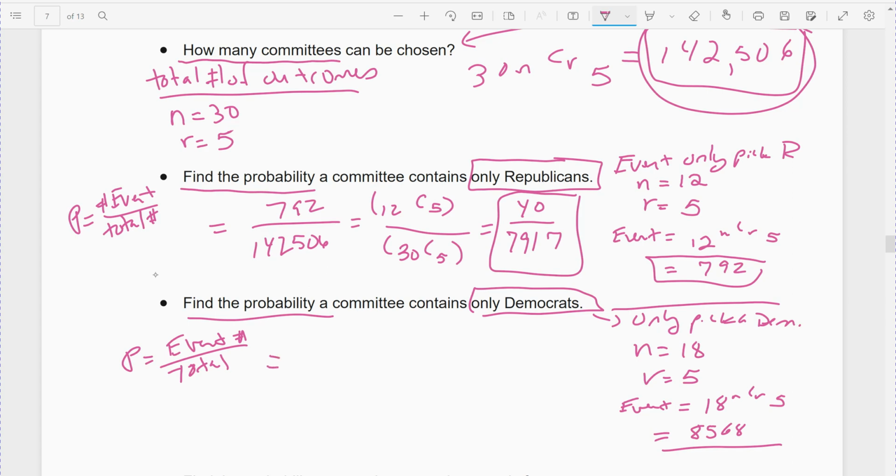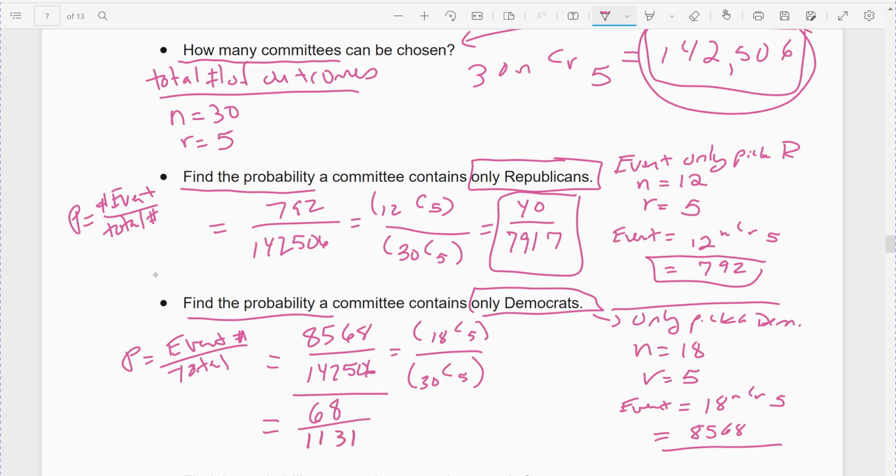Alright, so the probability is that 8568 divided by the total 42506. Again, you could use the combinations 18 choose 5 divided by 30 choose 5. Just make sure you're careful when you type it in. Again, I hit the fraction key to give me my simplified fraction. And there's the simplified fraction.